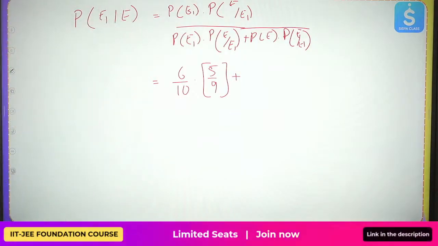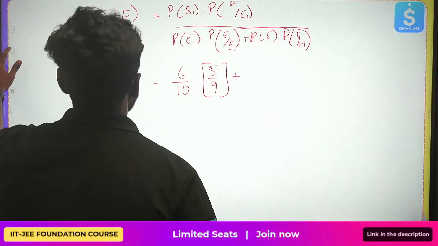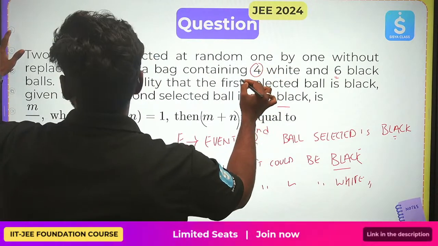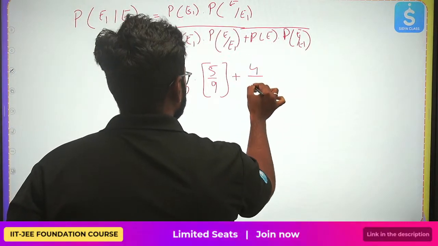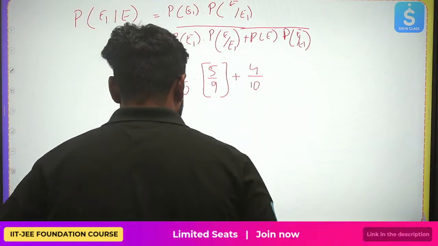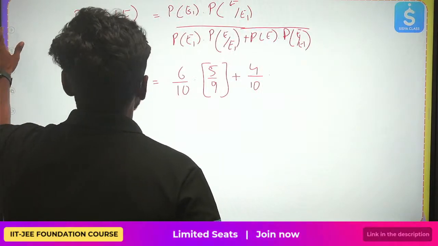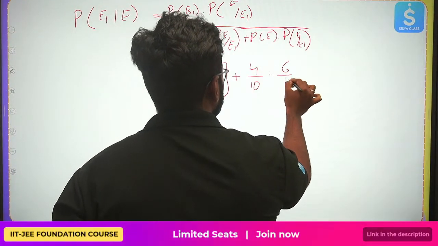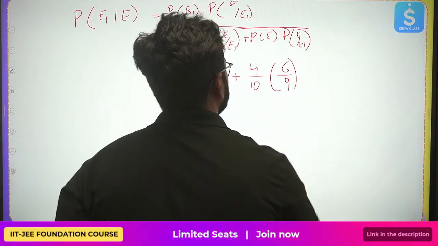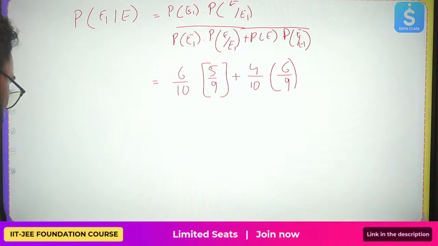P of E2, does this change? How many white balls? 4 white balls, so 4 by 10. Now what should this be? Into the same, this will be 6 by 9. It's the updated one, right? 6 out of 9.